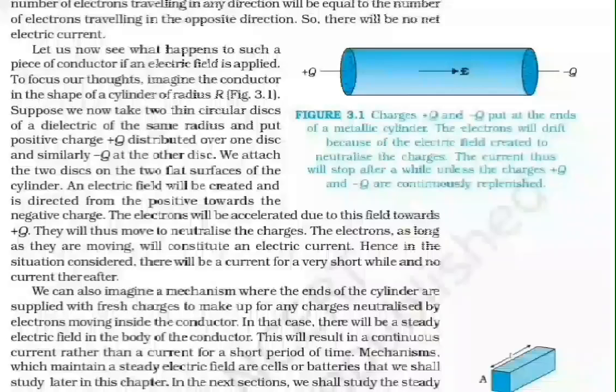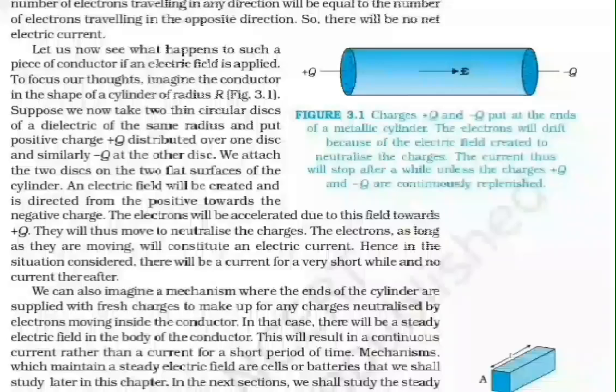Let us now see what happens to such a piece of conductor if an electric field is applied. To focus our thoughts, imagine the conductor in the shape of a cylinder of radius r. Suppose we now take two thin circular discs of dielectric of the same radius and put positive charge +q distributed over one disc and similarly -q on the other disc. We attach the two discs on the two flat surfaces of the cylinder. An electric field will be created and is directed from the positive towards the negative charges.